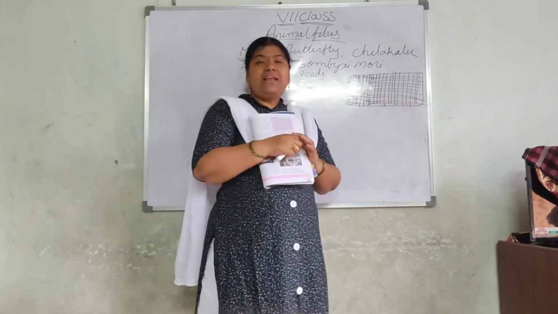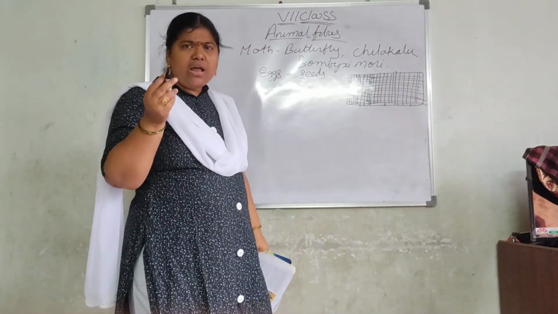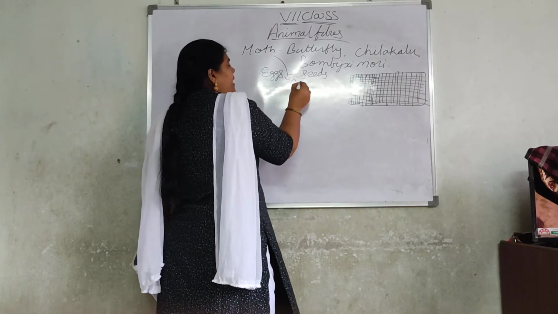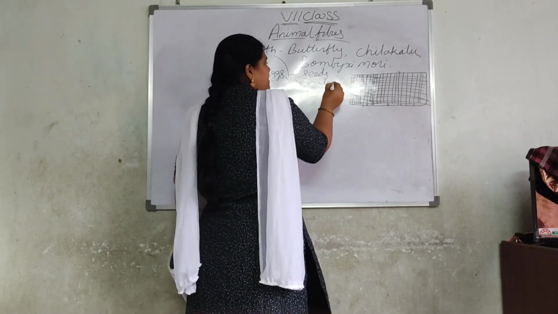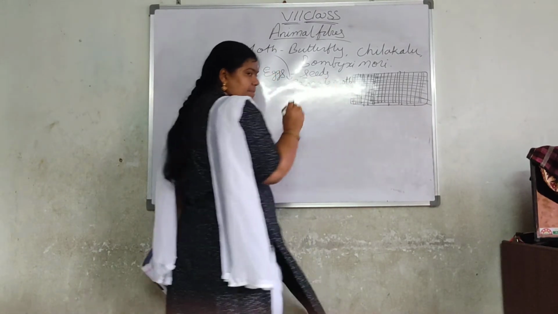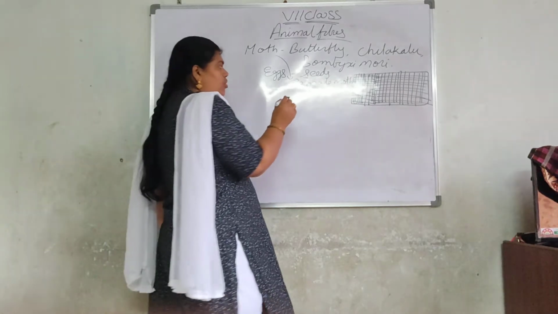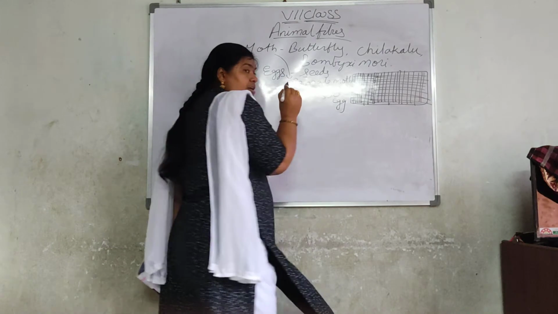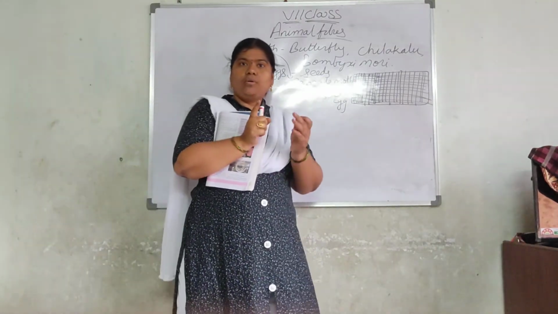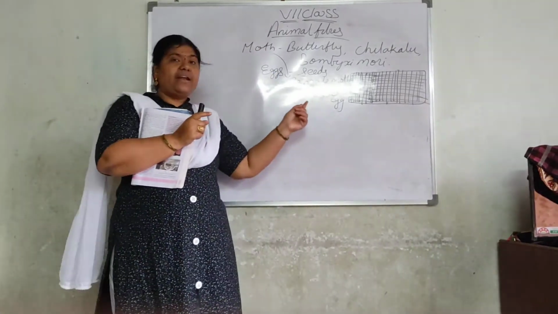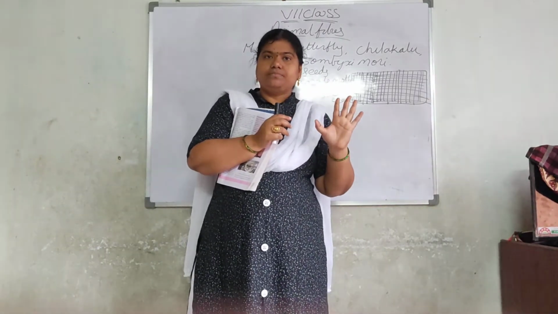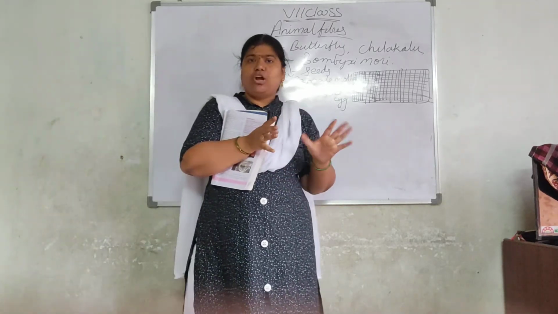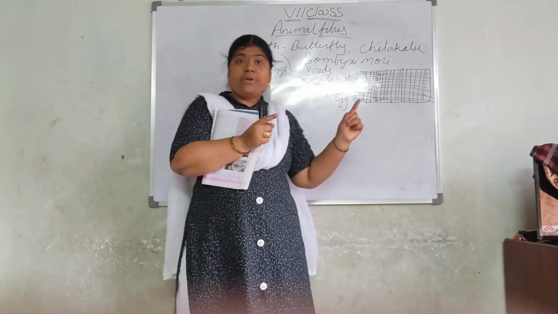Which one will lay eggs? Is it a male moth or a female moth? The eggs will be laid by the female moth. How many eggs will it lay? 500. In one go, it lays 500 eggs and it will die. Got the point? After laying the eggs, the butterfly will not be there. It will die.